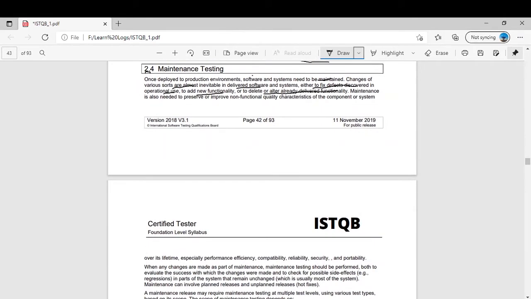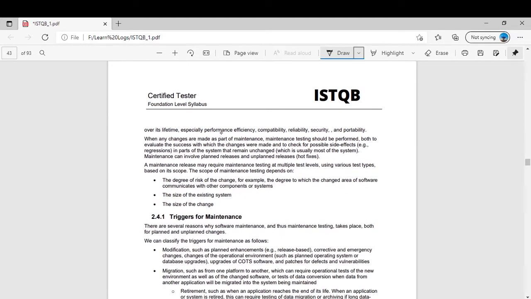Maintenance is also needed to preserve or improve a non-functional quality characteristic of a component or system over its lifetime, especially performance efficiency, compatibility, reliability, security, portability. That could be the reason. We will see in detail in the next topic 2.4.1 what the triggers for maintenance are. Sometimes you have to do maintenance for non-functional reasons. Your system is not secure, then you do some updates, you make some changes in your system, now it is more secure. Then it is maintenance.